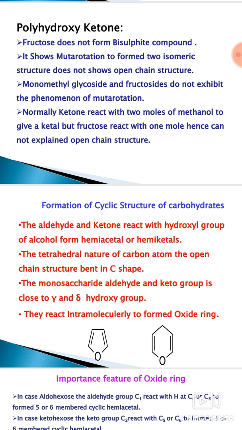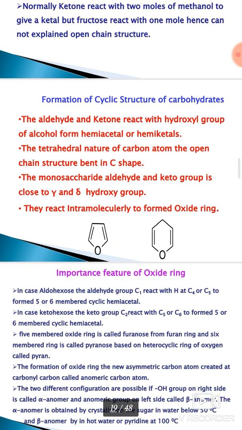But you know that normally a ketone reacts with 2 moles of methanol to give a ketal. But fructose does not react with 2 moles, it reacts with only 1 mole, and hence the open chain structure cannot explain the carbohydrates.